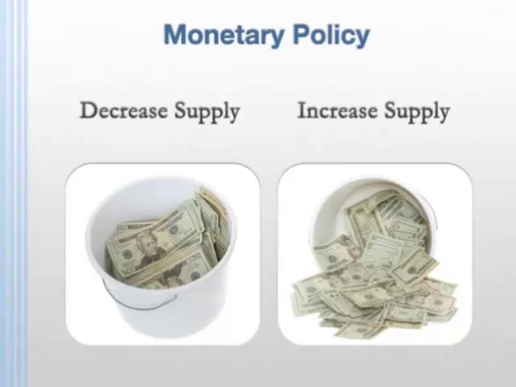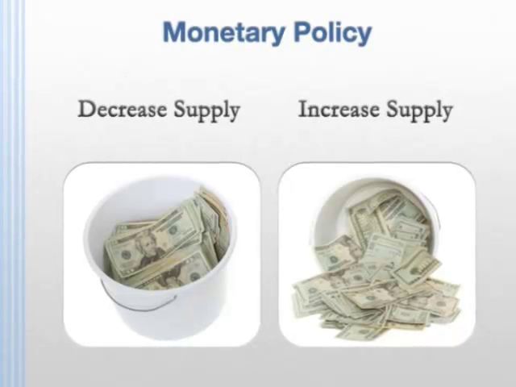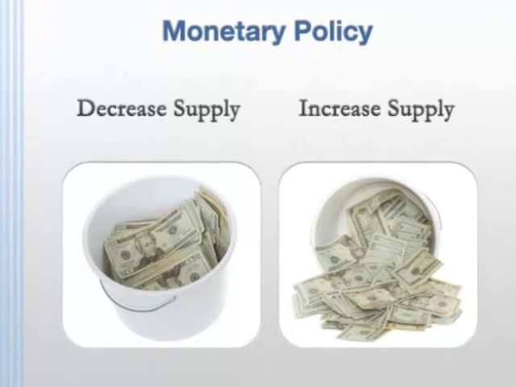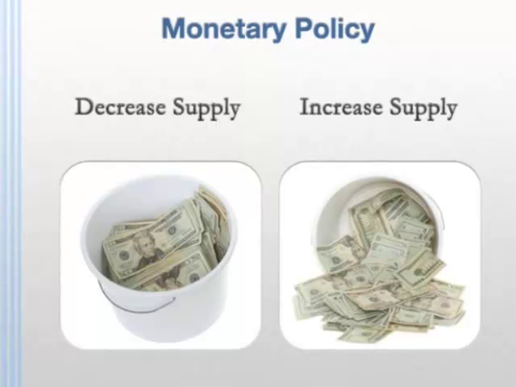Another approach to achieving economic growth and stability is called monetary policy. Monetary policy deals with the supply of money in the economy. Basically, monetary policy says that the supply of money should be limited or reduced to slow an economy down. When the economy is not doing well or experiencing a recession, money should be put in the economy.